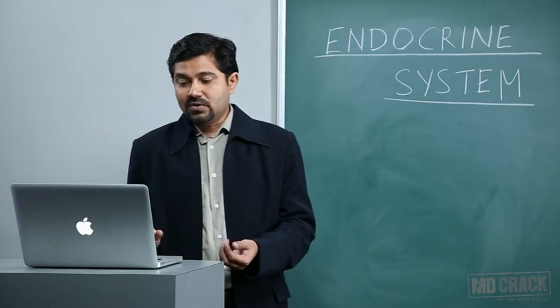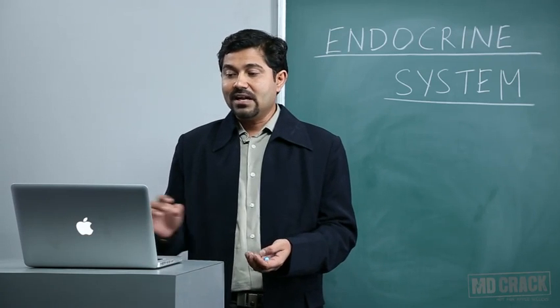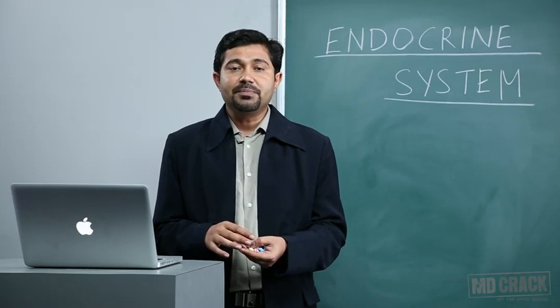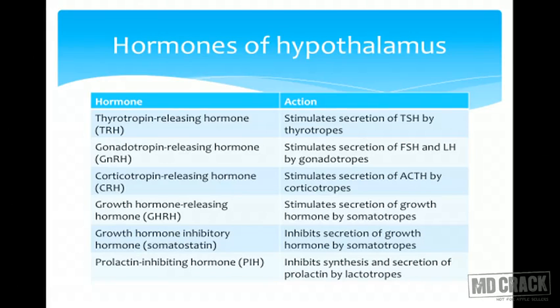Next, we will see how the hypothalamus controls the anterior pituitary mainly. Hypothalamus secretes a number of hormones related to that. As you can see in this table, what are the hormones secreted by the hypothalamus? Thyrotropin releasing hormone. Now, what is this thyrotropin releasing hormone? So, how does the hypothalamus control the anterior pituitary? It controls the anterior pituitary by secreting a number of hormones. Which are the hormones of the hypothalamus? As you can see in this table,